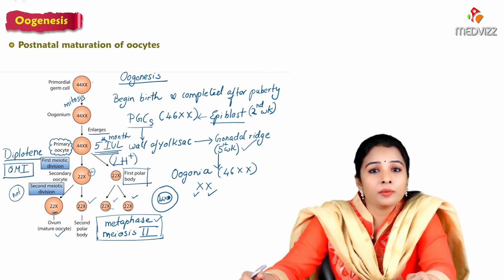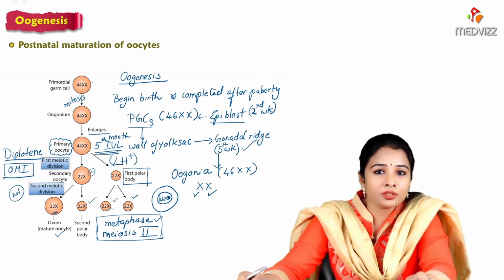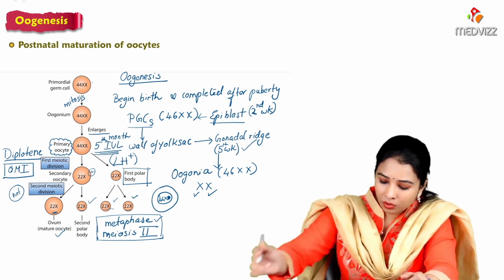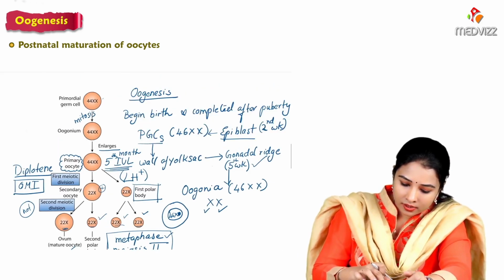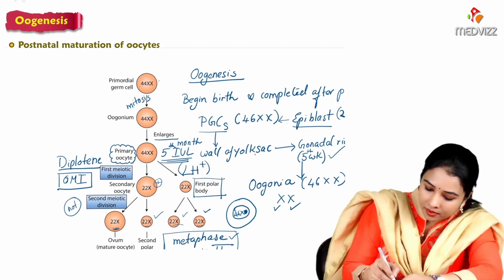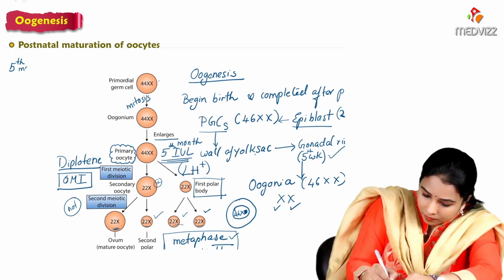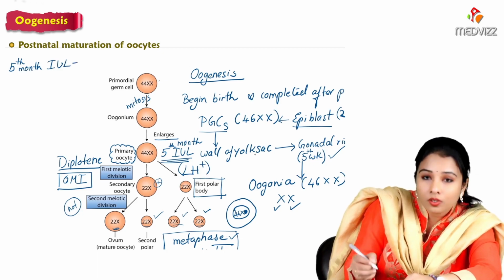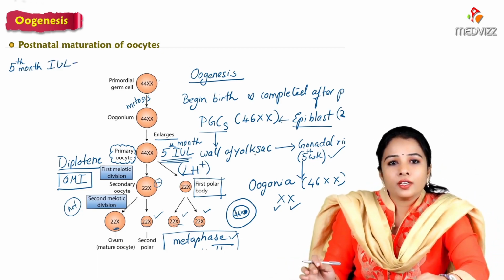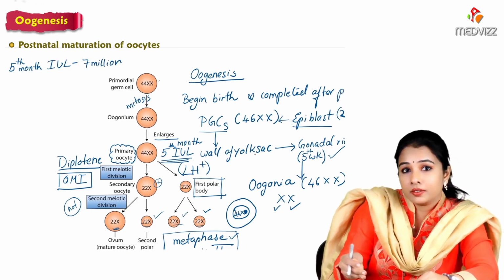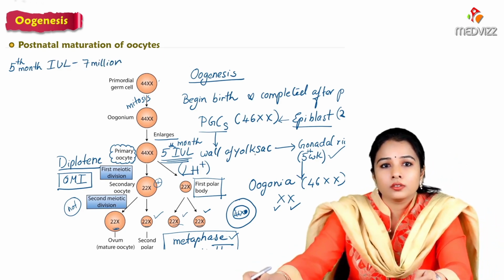The approximate number of primary oocytes at the 5th month of fetal life is 7 million. So during the 5th month of intrauterine life, there are around 7 million.